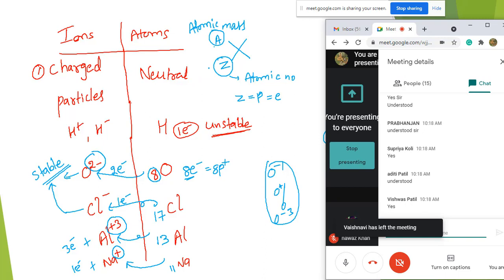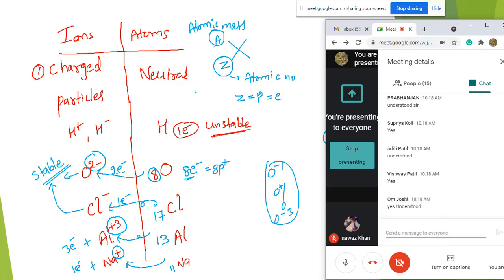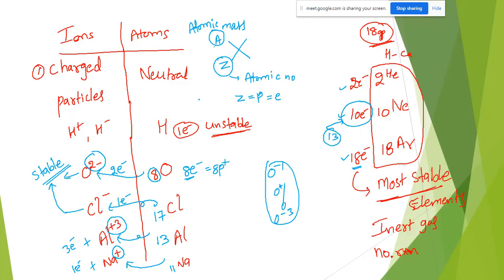More minutes. I will tell one easy logic, then I will stop the class.